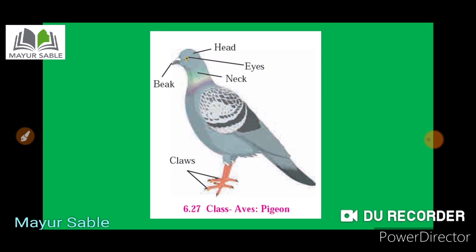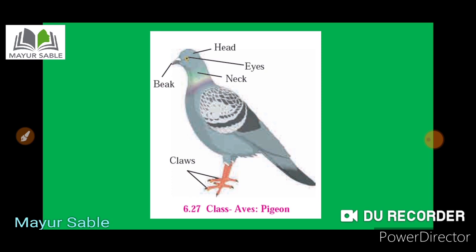Then the exoskeleton is present in the form of feathers only, and the neck is present between head and trunk. The jaws are modified into the beak. You can see here in this picture also the beak is shown. And the examples are peacock, then the parrot, then the pigeon, then the duck, then the penguin, etc. So in this picture the pigeon is shown, and you can see the organs like beak, head, eyes, neck, then the claws, and the feathers are also there.